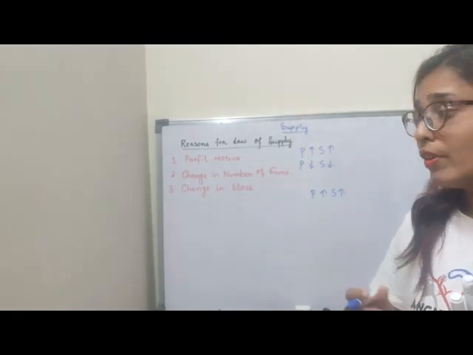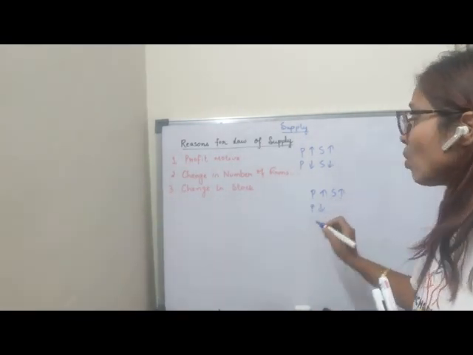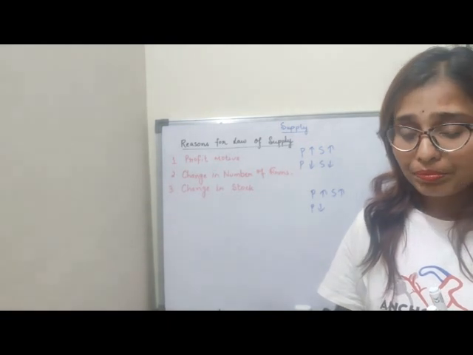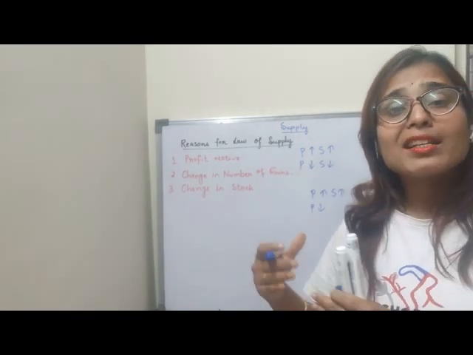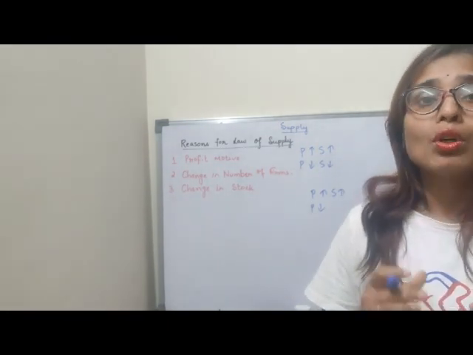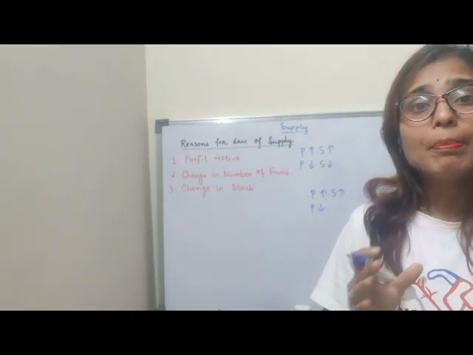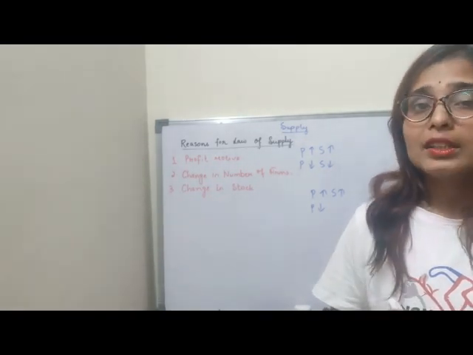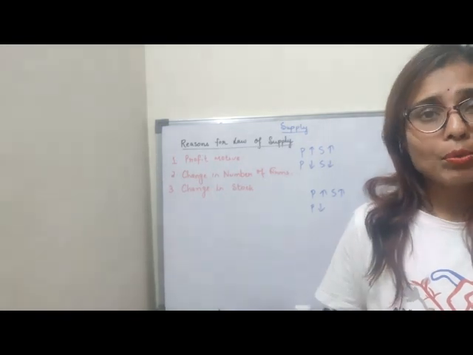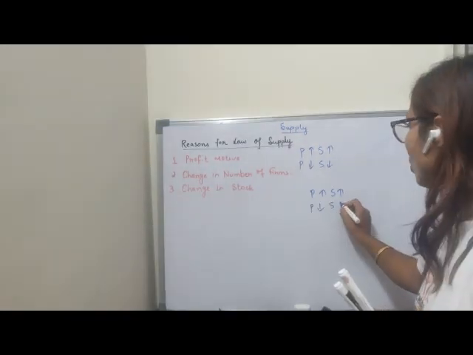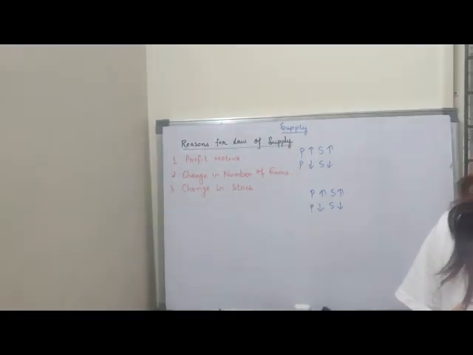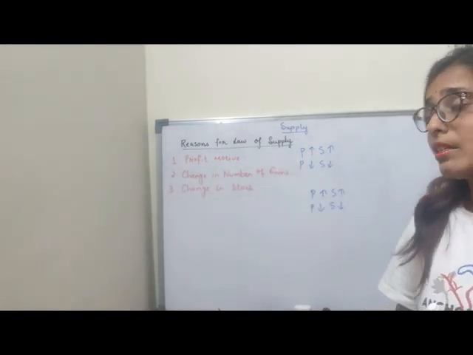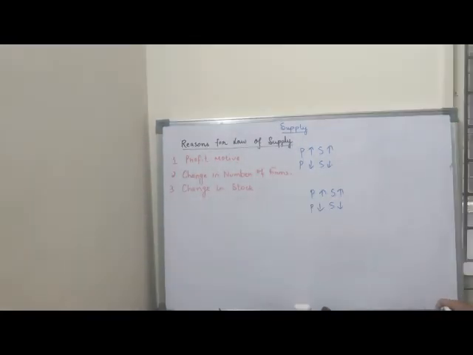Vice versa, when price falls, what happens at that time? Many producers want to exit from the market because they do not want to earn profit at a low price. So they exit or they reduce the production. So at that time supply falls down. Clear children? And the number of firms also decreases. Now third is the change in the stock.